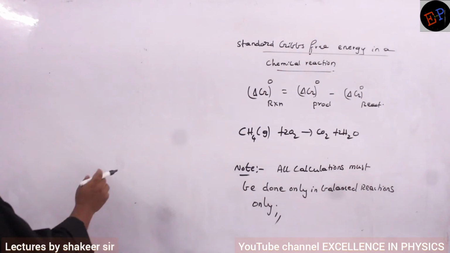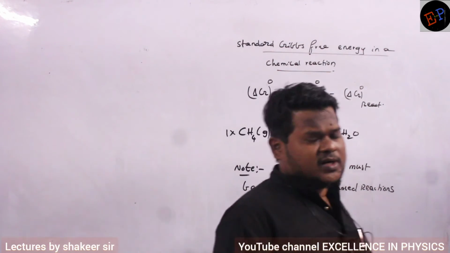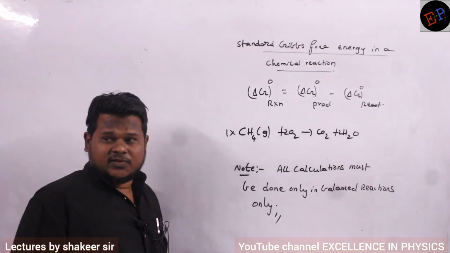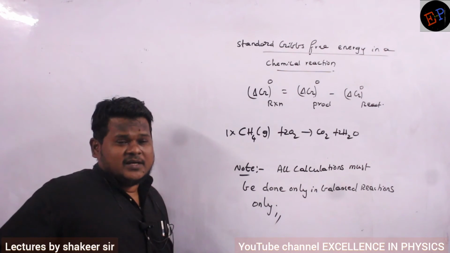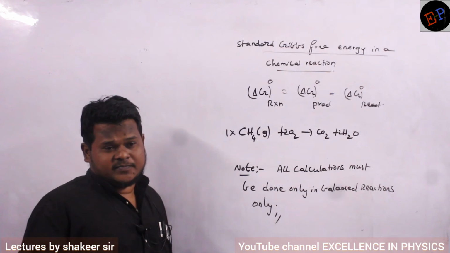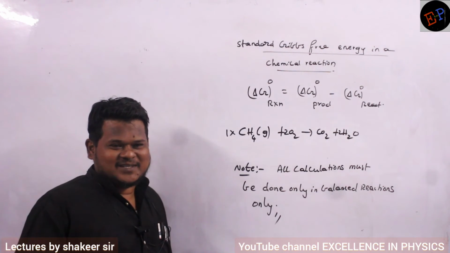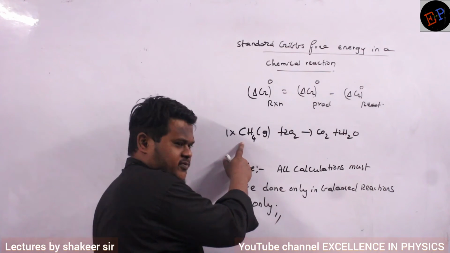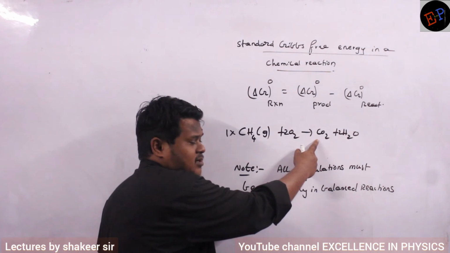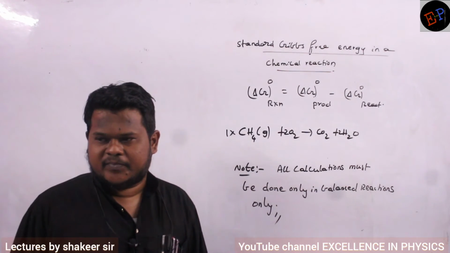Okay. See, here CH4 means 1 into CH4, no? 1 into CH4 means what? Can we take 1 molecule of CH4? But you should not take that. Every calculation in chemistry must be done in moles only. I told you yesterday, we should not take one atom or one molecule, we should take one mole. Are you able to understand? So 1 mole of CH4 reacts with 2 moles of oxygen to release 1 mole of carbon dioxide and 2 moles of water. This is the method in which we have to take. Are you able to understand?